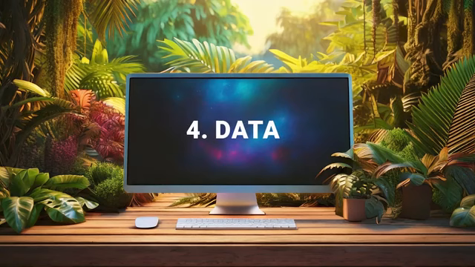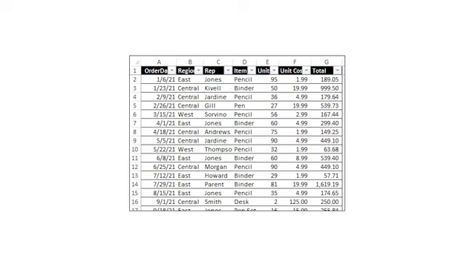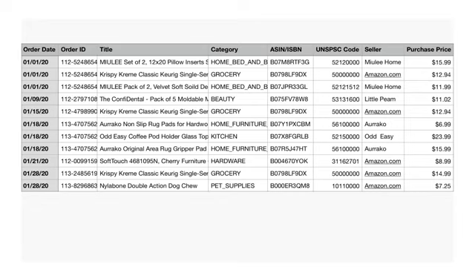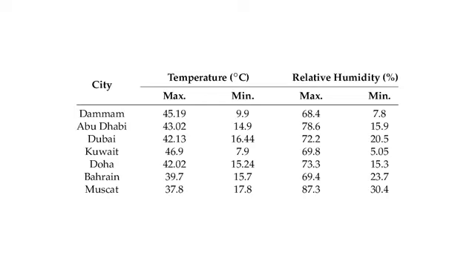Data is information that can be collected, analyzed, and used to make decisions, predictions, or provide insights. Think spreadsheets. In computing and machine learning, data typically consists of numbers, text, images, or any form of input that can be processed by algorithms. For example, customer purchase histories are a type of data that e-commerce companies analyze to recommend products likely to interest each user. Another example is weather data, which includes temperature, humidity, and wind speed measurements. This data is used to predict future weather patterns.